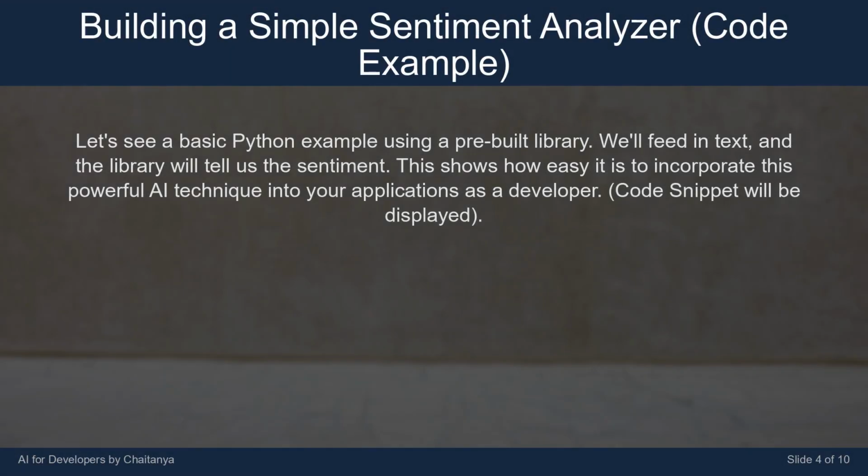Let's see a basic Python example using a pre-built library. We'll feed in text, and the library will tell us the sentiment. This shows how easy it is to incorporate this powerful AI technique into your applications as a developer. Code snippet will be displayed.